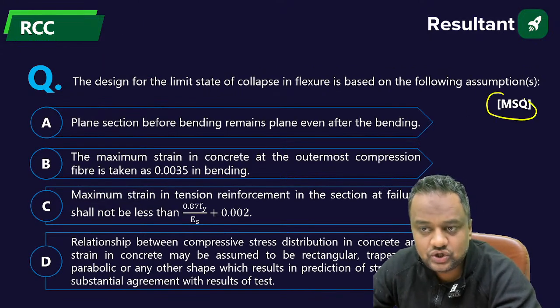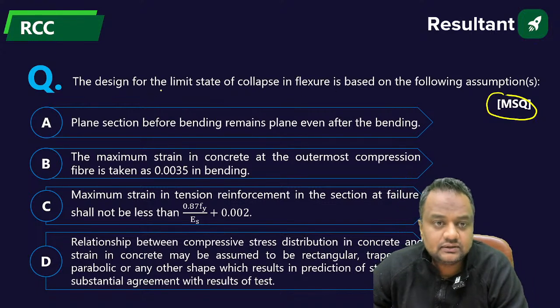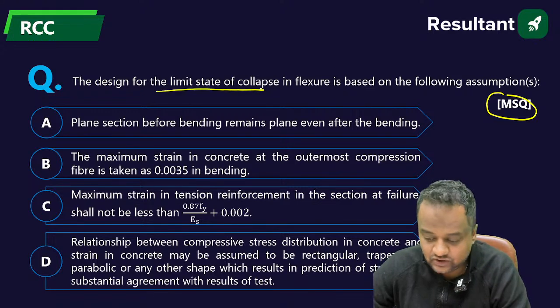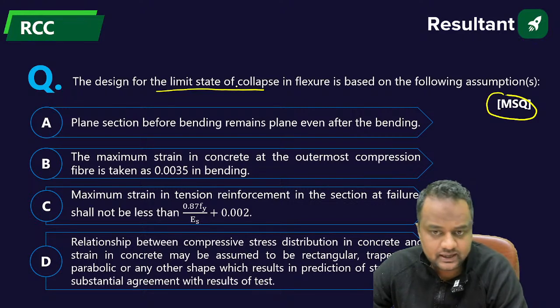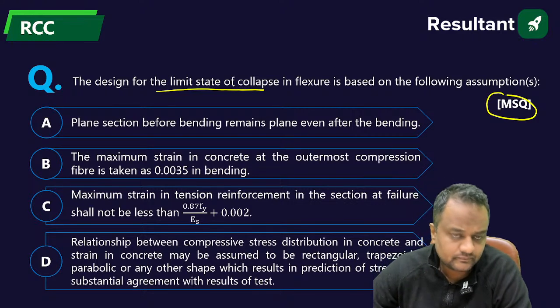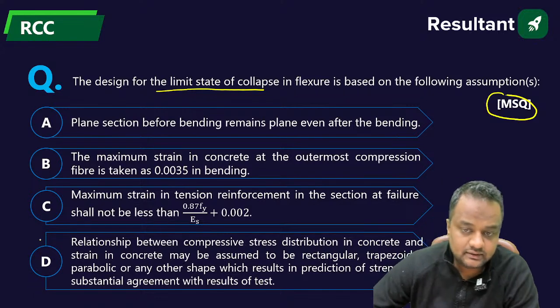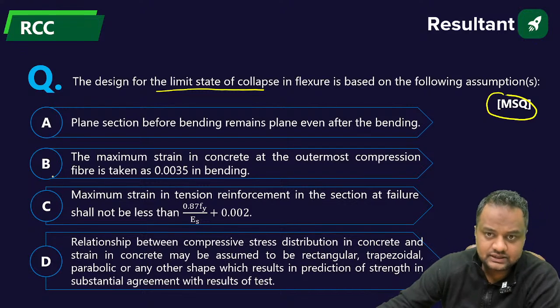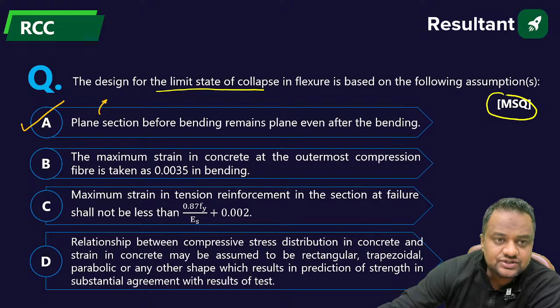This is again an MSQ. Come on. What are the assumptions for the limit state of design, limit state of collapse in flexure, guys? Come on, everyone. I guess it is visible now. Plane section before bending remains plane after bending. That is only why the strain diagram is linear.